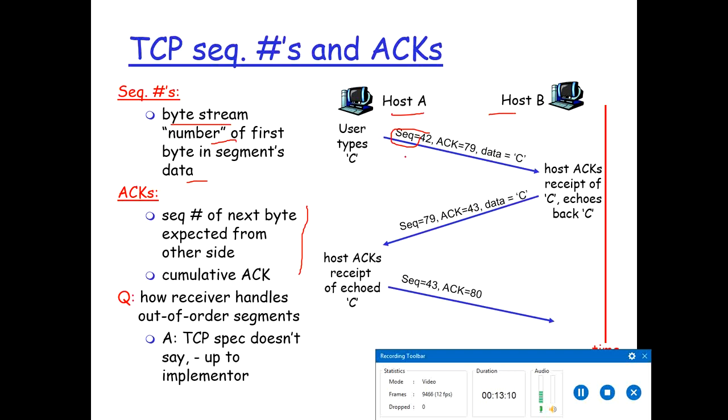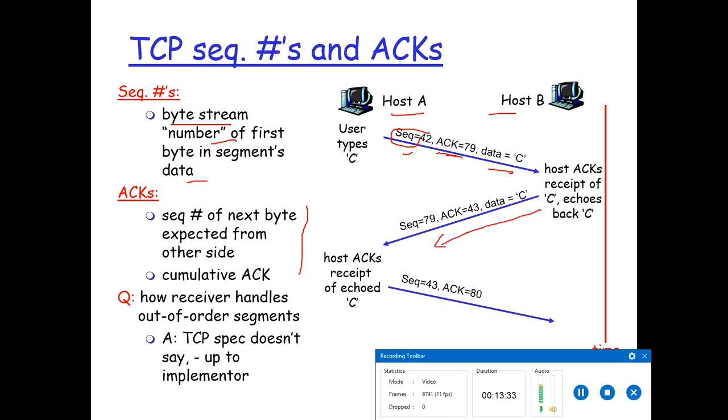Host A, let's say, types the letter C in the segment and sends it to host B. It puts the sequence number 42, a random number chosen for the first byte in the segment data. The acknowledgement number is 79 and the data is C. Now after host B receives this data, it has to send the acknowledgement.